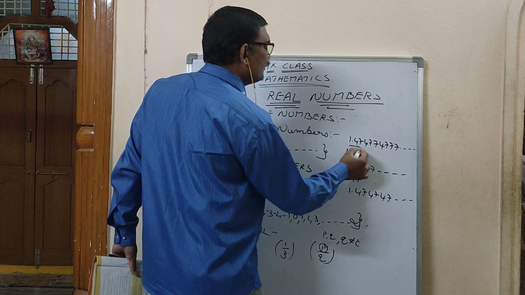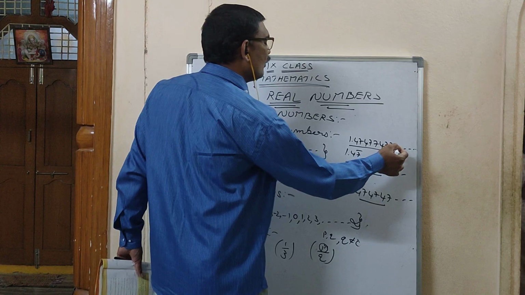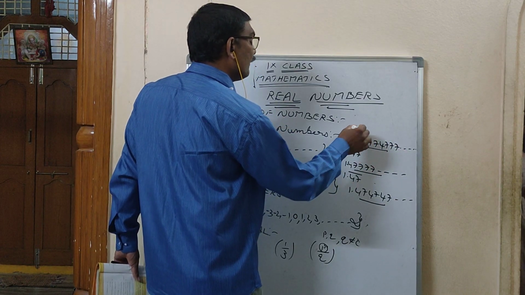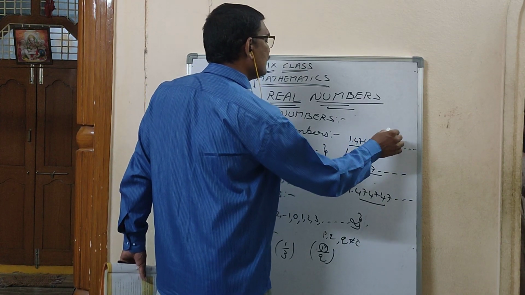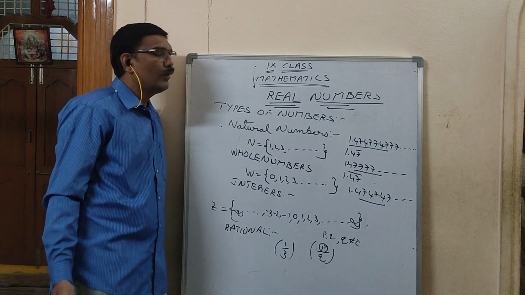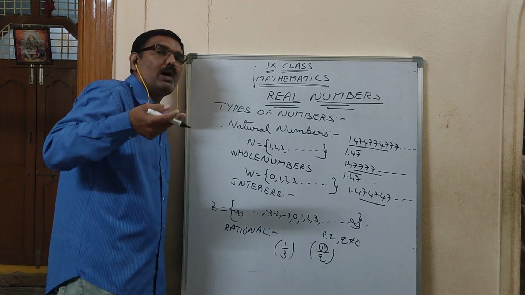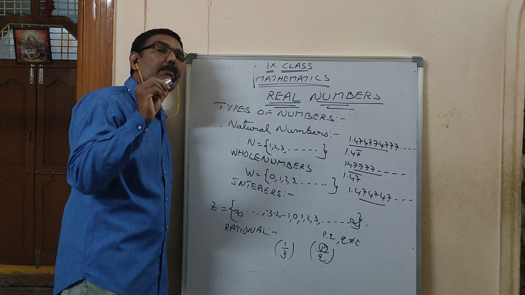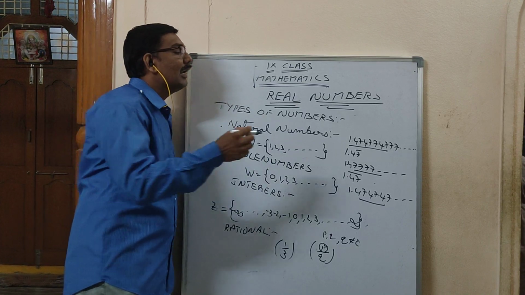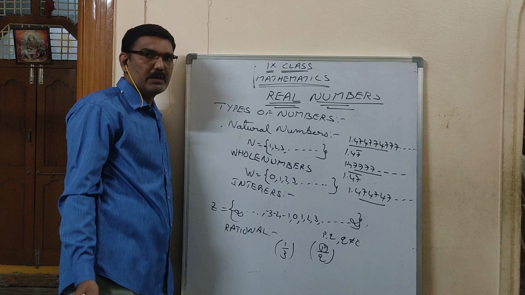But observe the difference between these. Here 4 is repeating, but 7 is followed 1 time, 2 times, 3 times, again 4, then 7 will be 4 times, again 4, then 7 will be 5 times. We know what will come, but we can't write it using a bar. Decimals like these are called irrational numbers.